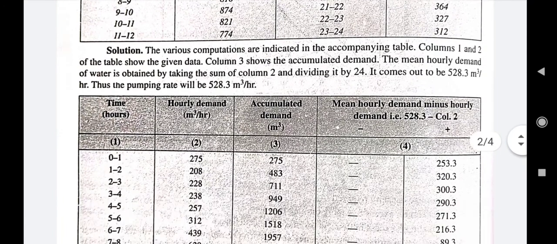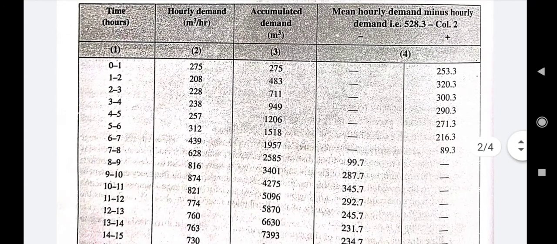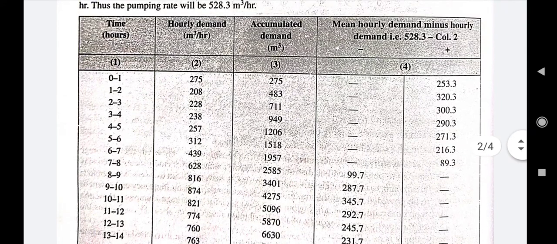So what we have basically done is draw a table. The first two columns are the values which were already given, and the third column is the accumulated demand. You can see that for 0 to 1 hour the accumulated demand is the same as the hourly demand, because it is the first hour: 275, and the third column also states 275.